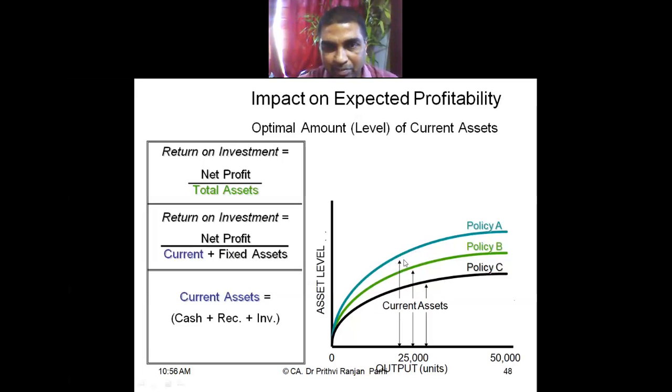Profitability will be less in the conservative policy, and in policy C, profitability will be more. How to calculate profitability? There are various formulas: net profit by total asset, or net profit by return on investment can also be computed. Net profit by current asset plus fixed asset. This is the formula we used in our previous example. Current assets include cash, receivables, inventory, all these things. By applying this formula, we can compute profitability, and you can find that profitability is more with aggressive policy and less with conservative policy.